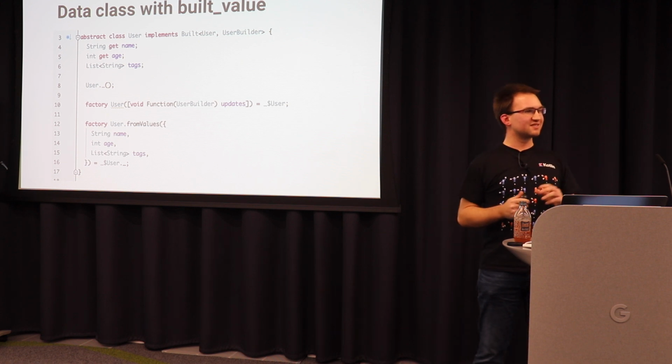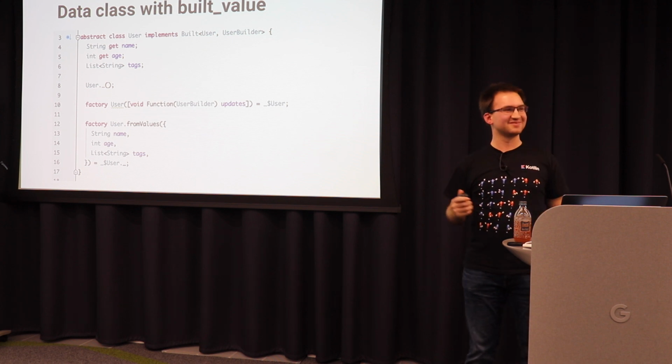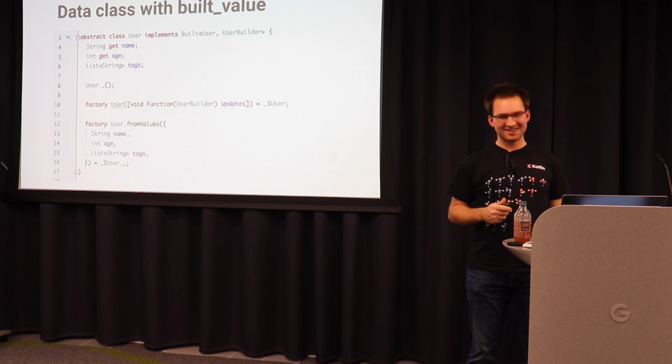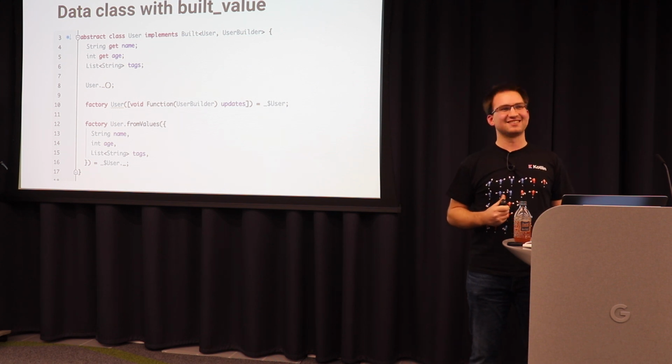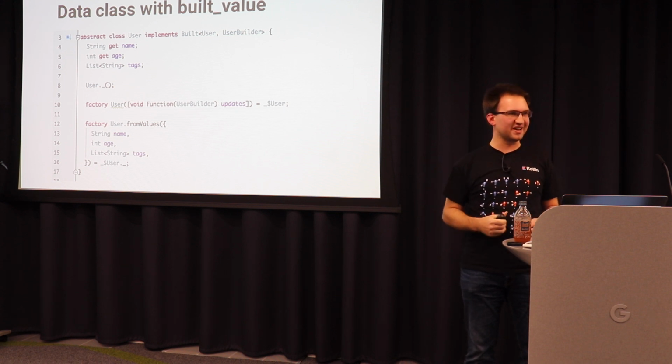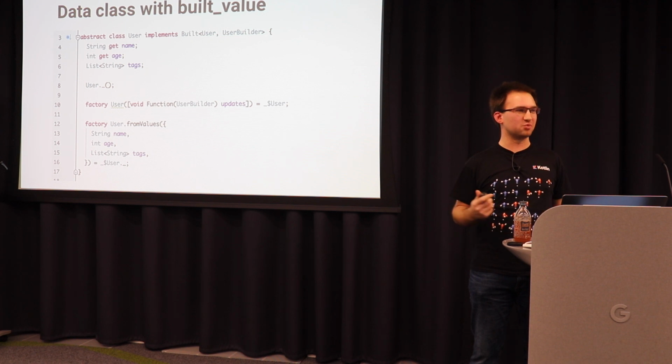Is there a mistake because there's a get missing before text? Yes, yeah, there could be a mistake. I always screwed this up when I was using built_value, forgetting those gets. Yeah, one problem of built_value, you have to be exact. If you make one mistake, then the built_value generator fails, or in the worst case, it doesn't fail, but it simply doesn't work.